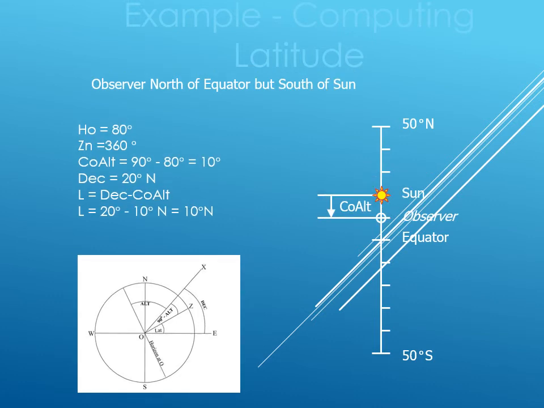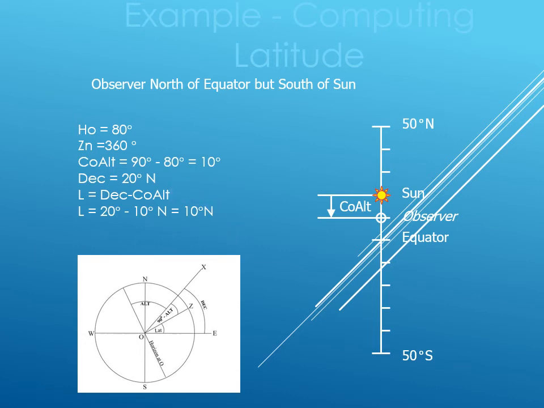In the second case, both are of the same name, however, the sun is to the north of the observer. Again, if we refer to the OCM, we can see that the latitude comes out to be the difference of declination and co-altitude. Also, the azimuth observed will be 360 in this case, which is self-explanatory. Taking the value of altitude as 80 degrees, co-altitude comes out to be 10 degrees. And assuming a declination of 20 degrees north in this example, the latitude comes out to be 10 degrees north for the observer.